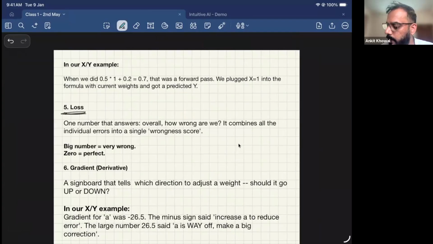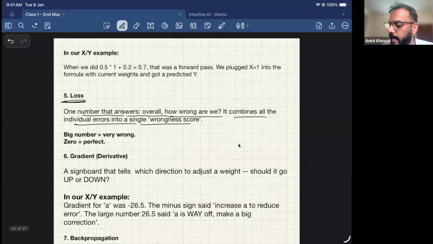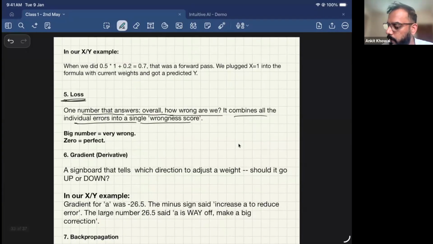So loss is nothing but one number that answers how wrong we are overall. When we started with a random guess, it combines all the individual errors into a single wrongness score. One more important point we saw is that loss should be zero. When the loss is zero, we know that the system has learned. And when the loss is very big, we know that there is a problem in the system. We still need to fine tune A and B.